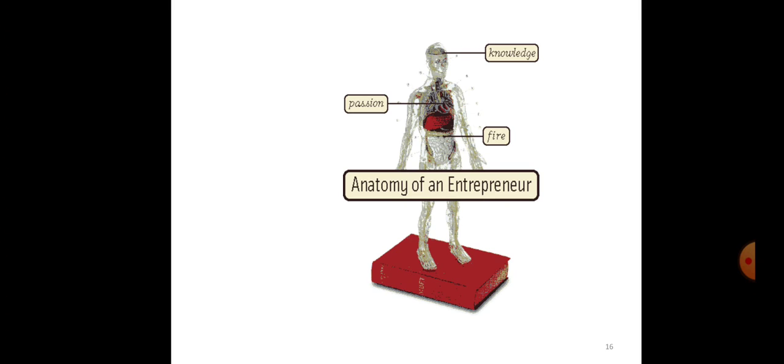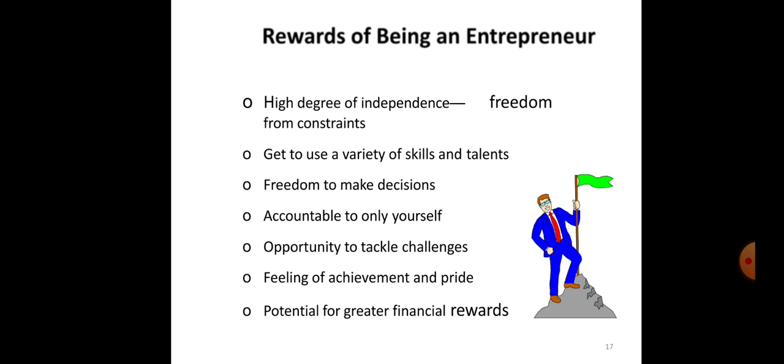Then we are going to see the anatomy of an entrepreneur. He should have the passion, he should have the fire, he should have the knowledge. So knowledge, passion and fire, these three things are very important for becoming an entrepreneur.